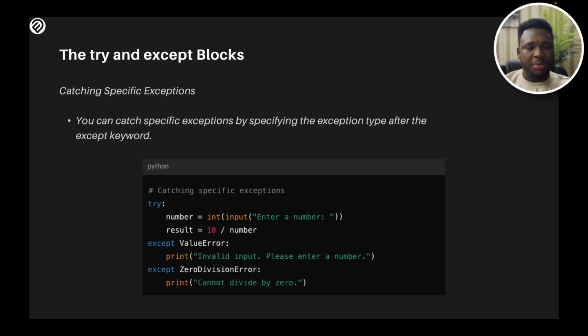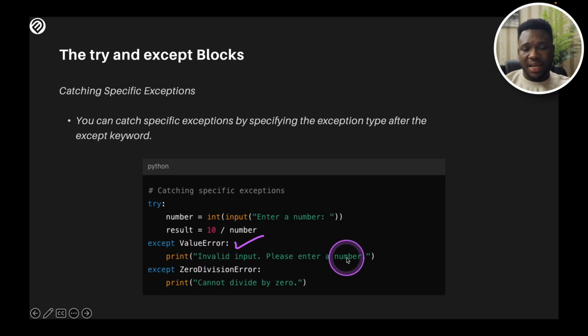Catching specific exceptions. This is like what we have in the previous slide, but just to give more examples. You can catch specific exceptions by specifying the exception type after the except keyword. Here you are telling the user to input a number, and when you input the number, the result is going to be equal to 10 divided by the number. Except, this is the potential code that could bring an error, and this is how you want to manage the error. If you catch value error, it means that the person has put an invalid number.